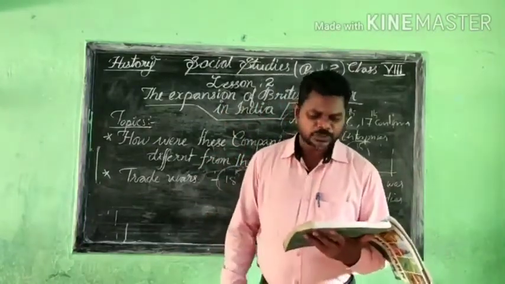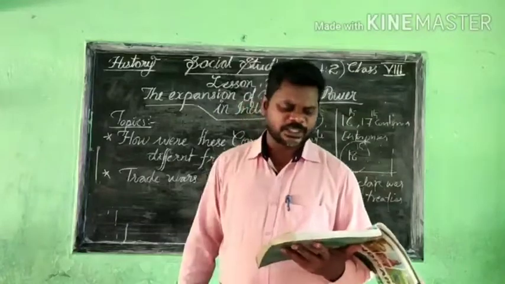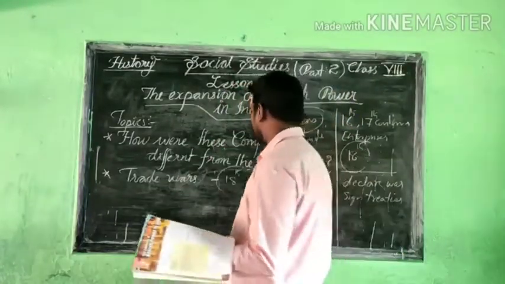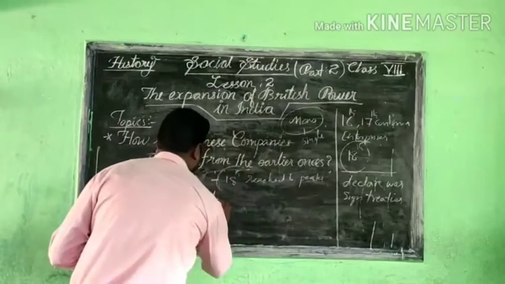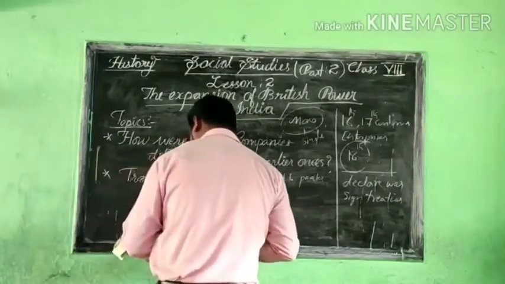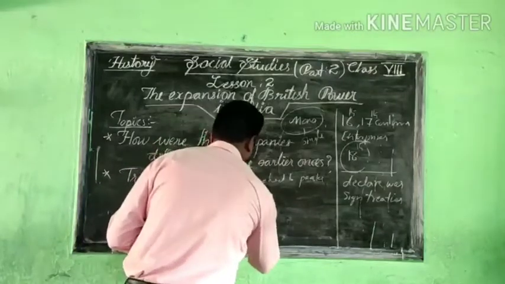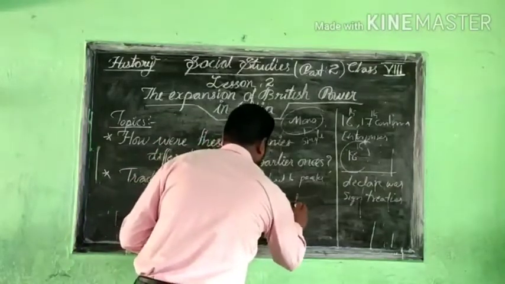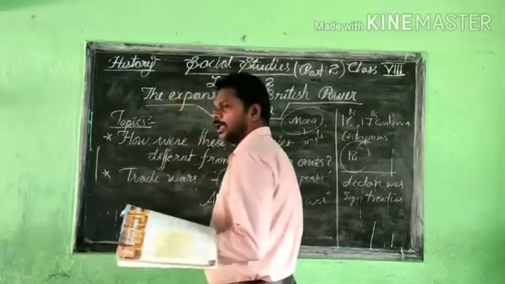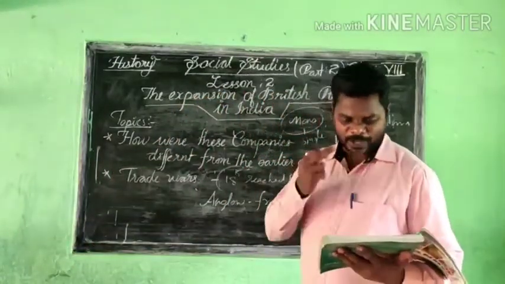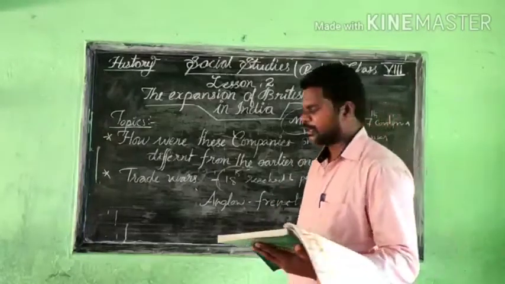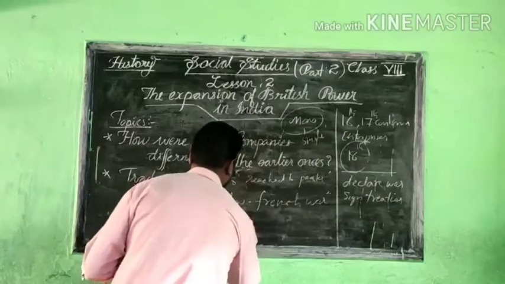So these wars are referred to as the Anglo-French war or rivalry, and the same wars are also called the Carnatic wars.